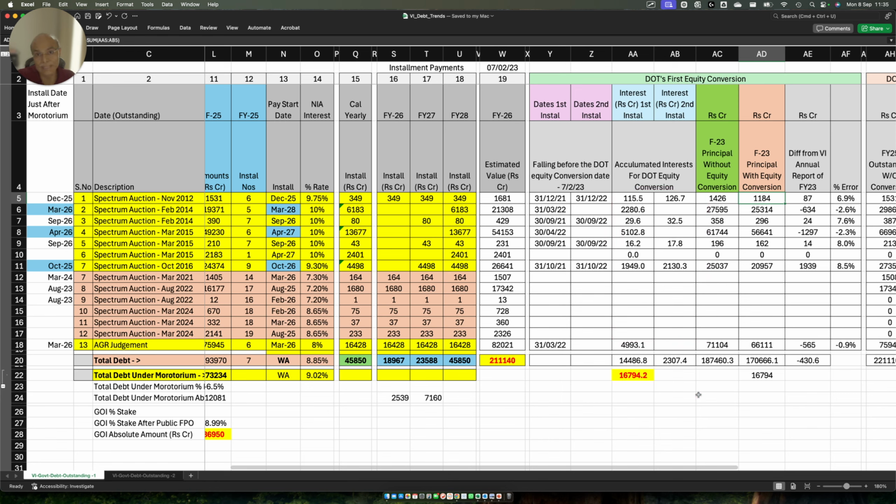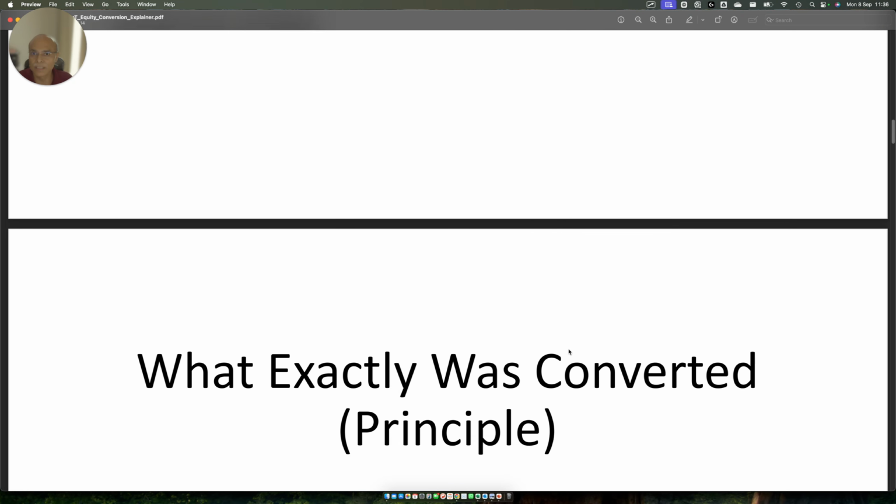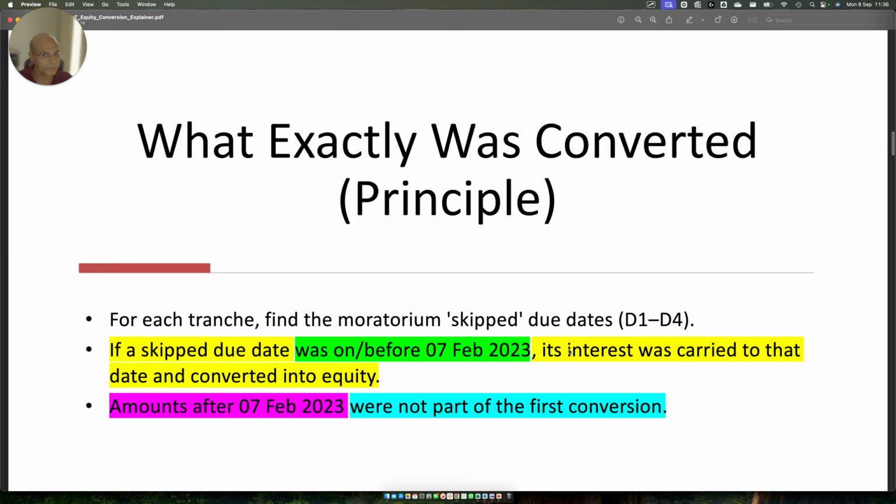Now, this is not exactly 16,000 crores because we really don't know when the conversion took place or what method they actually adopted. And I am also not too sure when the EMI was due, because I have taken everything on 31st March, the end of the month, whenever the EMI was due, because in the annual report only the month was mentioned, the date was not mentioned. So this is why this 16,000 crore calculation came up.